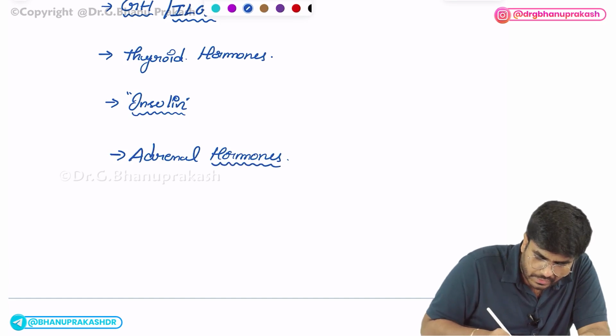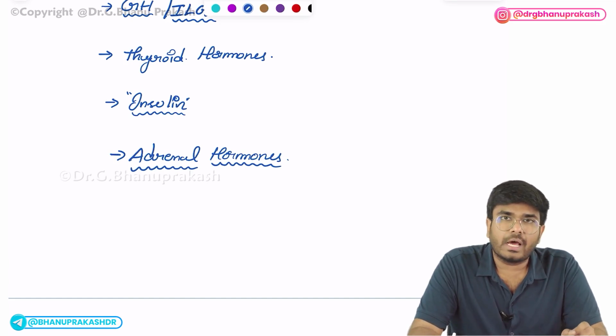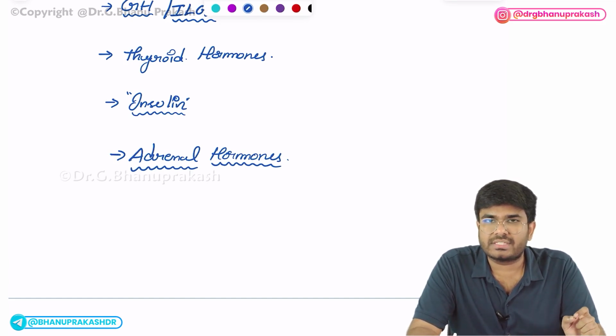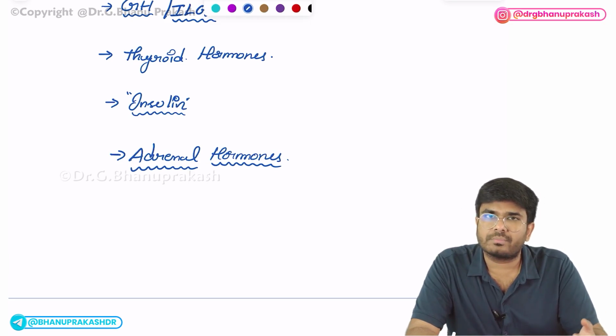Okay. Recently, what they have asked is adrenal gland histology. I have already told you. So adrenal hormones, the steroids, adrenal cortex. There is something called the zona glomerulosa, fasciculata, reticularis. Zona glomerulosa produces the mineralocorticoids. Zona fasciculata produces the cortisol.